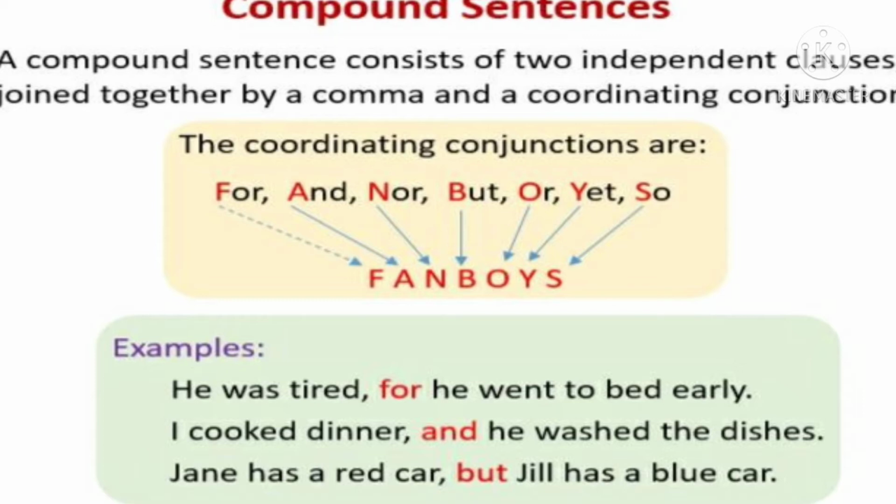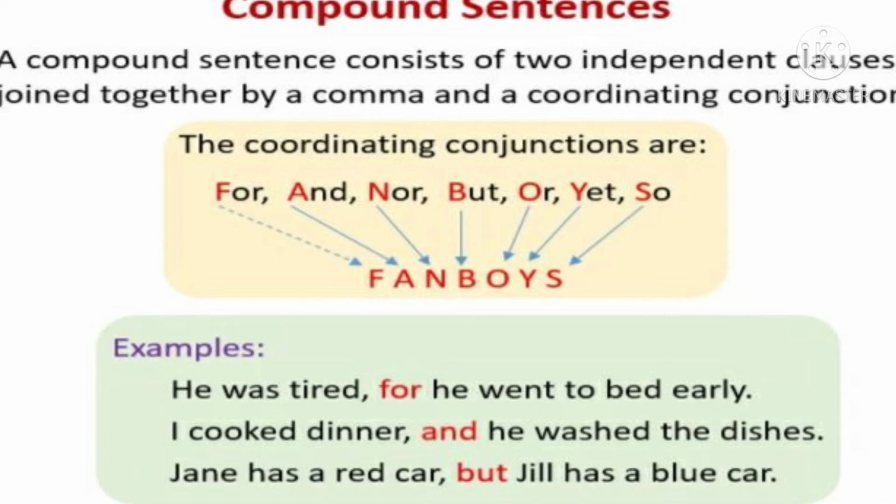Here you have coordinating conjunctions. Let me explain what they are. They are for, and, nor, but, or, yet, so. If you take the first letters, it's an easy clue for you when you identify compound sentences. In for F, in and A, in nor N, in but B, in or O, in yet Y, in so S. If you take the starting letters together, you get FANBOYS. If you keep this clue in your mind, then you can easily identify coordinating conjunctions and how you will write compound sentences.